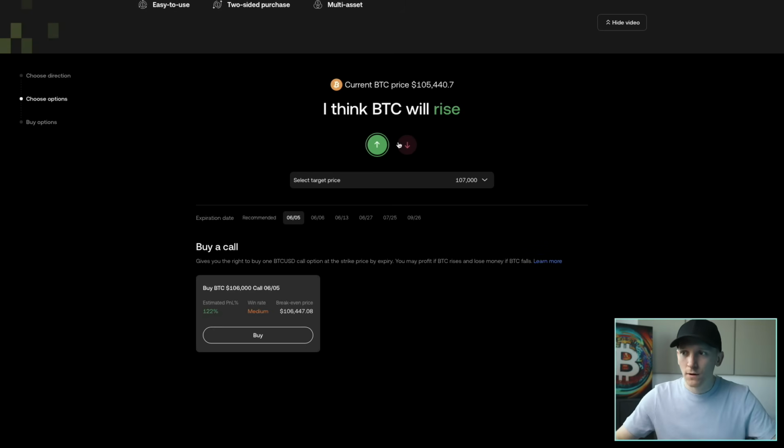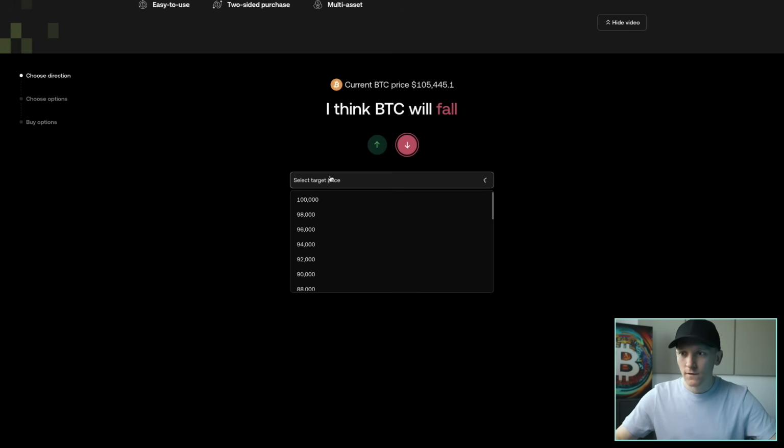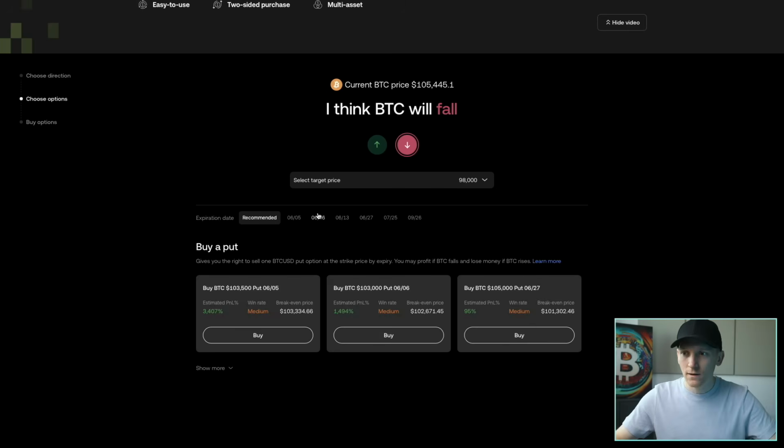Now, again, if you're buying puts, you think the price will fall. So if you think the price will fall, you're definitely not buying a call, you're buying a put. You're buying the right to sell because you think you can sell it here and then buy it lower when the actual price is lower. So select a target price below the current price, let's say 98,000, buying a put. You can see the break-even price, 103, 102 here.